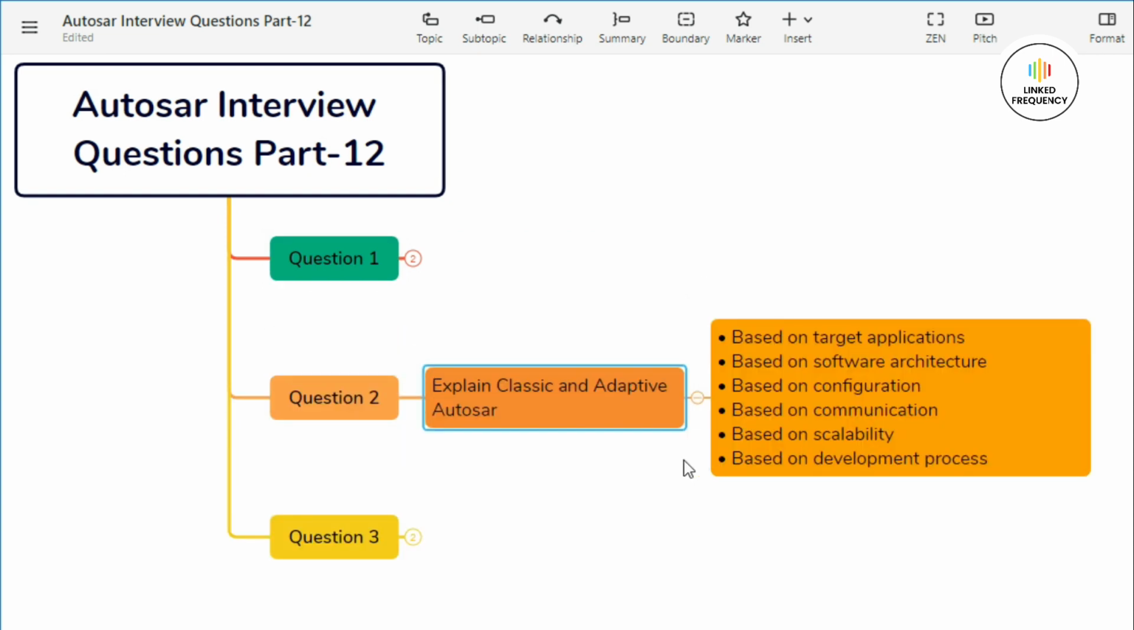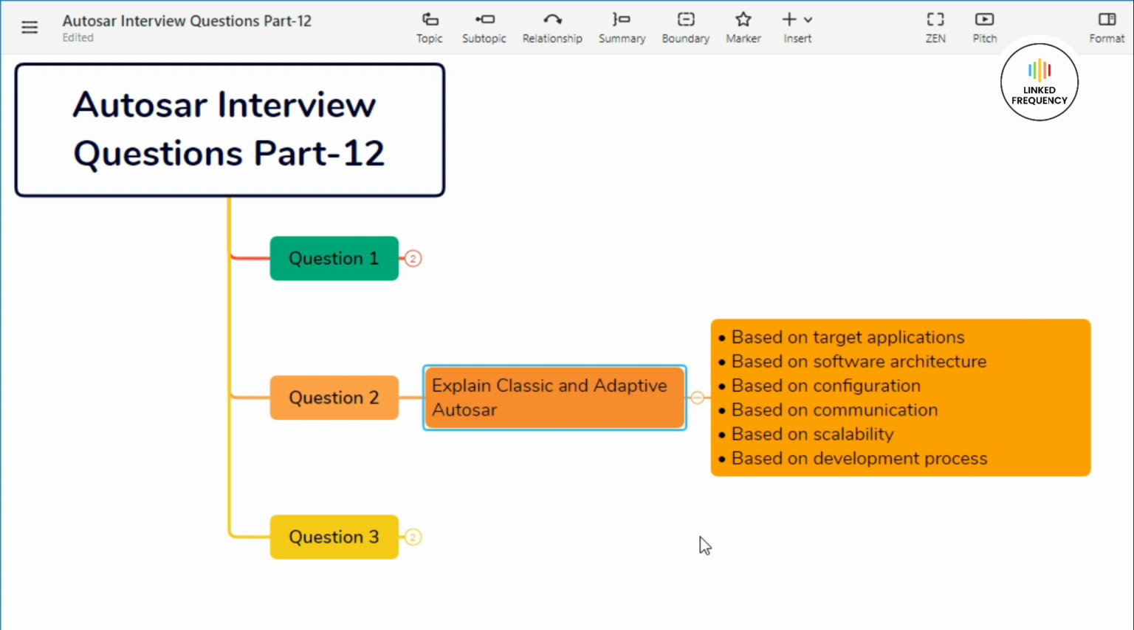Well, you can answer about classic and adaptive Autosar based on the different categories. Let's begin with our first one, which is based on target application. Classic Autosar is designed for traditional automotive ECUs used in powertrain, chassis control and body electronics. Whereas on the other hand, adaptive Autosar is designed for high-performance ECUs used in advanced driver assistance system, autonomous driving and infotainment.